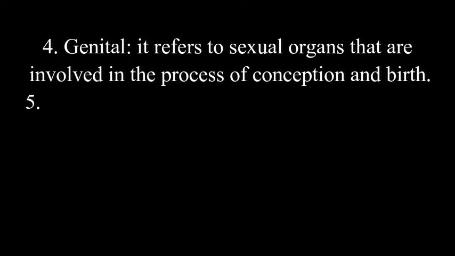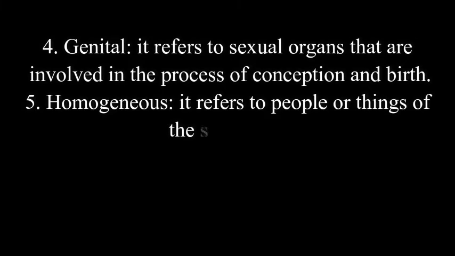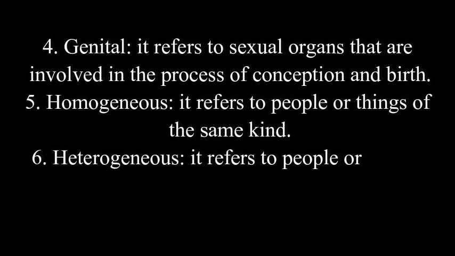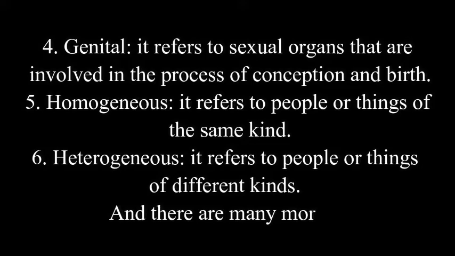Genital, it refers to sexual organs that are involved in the process of conception and birth. Homogeneous, it refers to people or things of the same kind. Heterogeneous, it refers to people or things of different kinds. And there are many more.